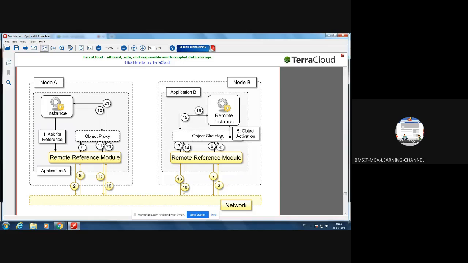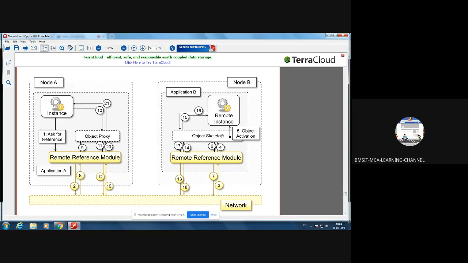It will not reveal what data is stored in them, but it will tell you there are two data members and two member functions. That is called the object skeleton. That means it will give you the names of the data members and member functions, but it will not reveal their implementation.